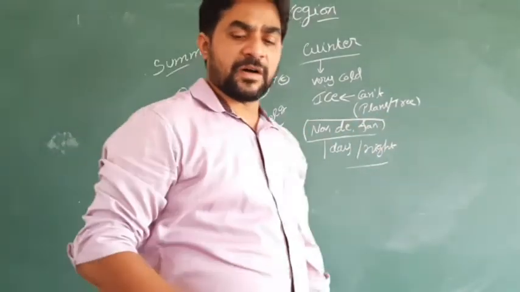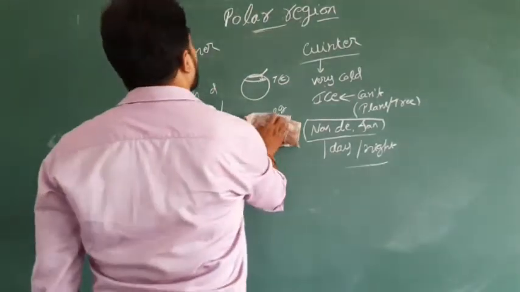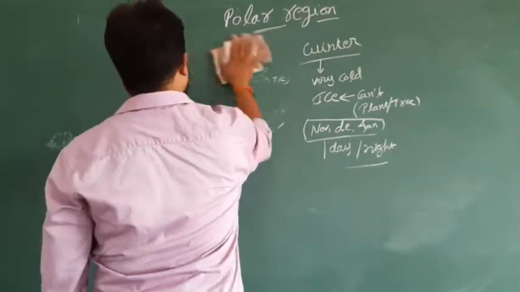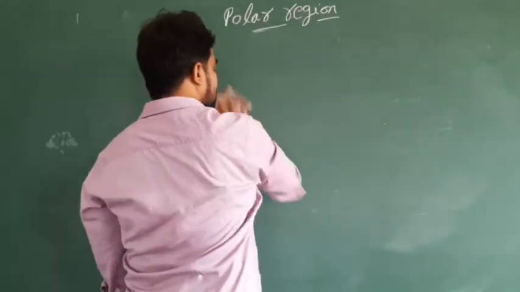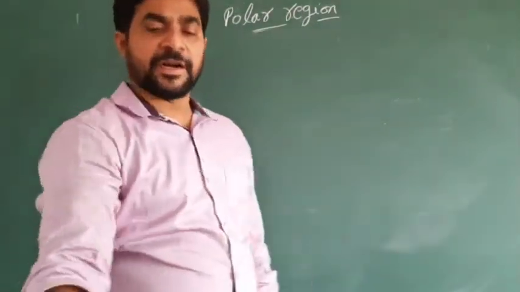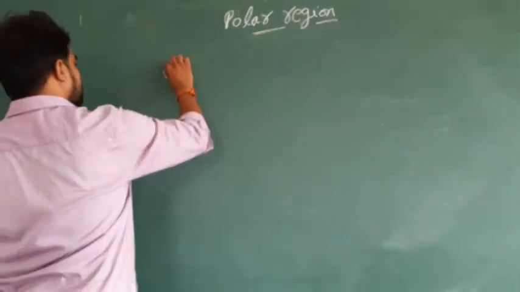Once you try to understand what type of temperatures can be found in the region of summer and also in the region of winter. Clear? That is the summer and also the winter. Now come to the vegetation.